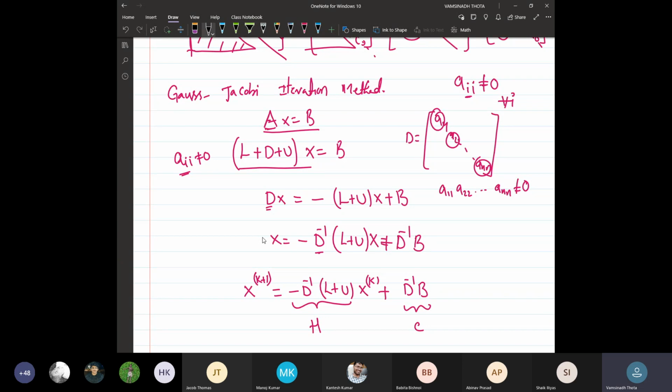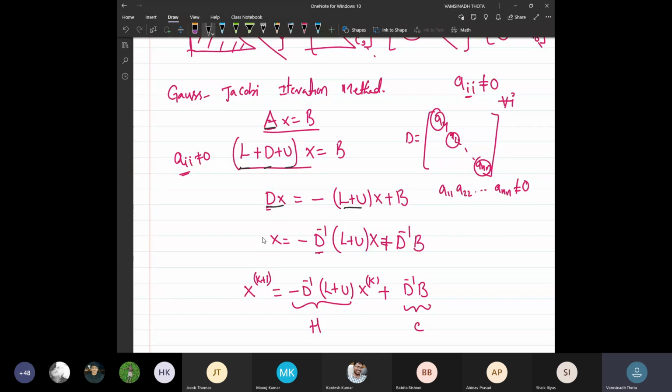So assume that Ax = b is a given system of linear equations, a square system of course. As we have just discussed, any square matrix A of order n can be rewritten as the sum of a strictly lower triangular, a diagonal matrix, and a strictly upper triangular matrix. So the Gauss-Jacobi method will keep the diagonal D times x on this side and the remaining things on the other side: D x = -(L + U) x + b. What is L + U? L + U is exactly the same as A, but all the diagonal entries are 0. You make all the diagonal entries 0, and the other entries stay as they are.